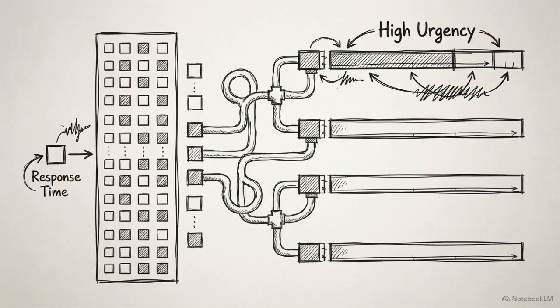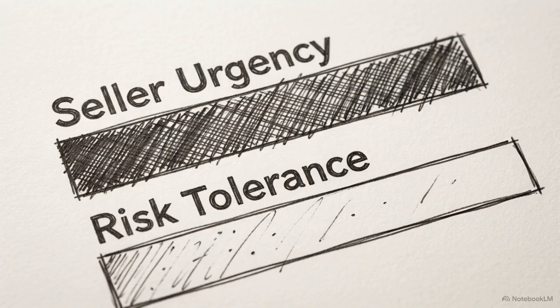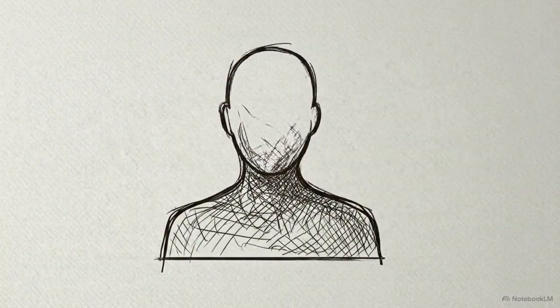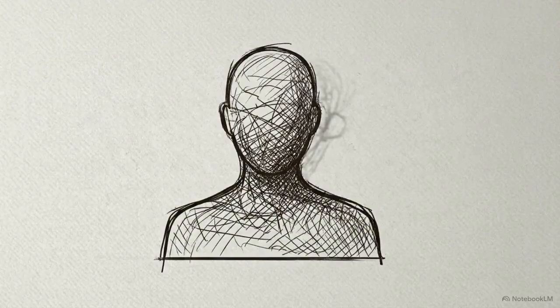This visual represents the generated dossier. Extracted metadata is mapped directly to distinct psychological traits, quantifying variables like seller urgency and risk tolerance to build a comprehensive profile. The system uses this profile to spawn a simulated persona agent, a digital model representing the exact decision logic of the business owner.